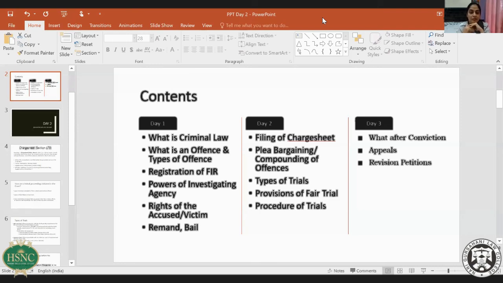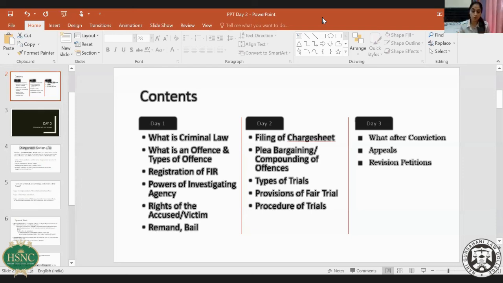That's immaterial. Ma'am, the next question is, when is the accused's statement under section 313 taken in a trial? And second, can a discharge application be filed in a summons case and under which section? Your first query is when is a 313 statement recorded? A 313 statement is recorded after all the prosecution witnesses are over.